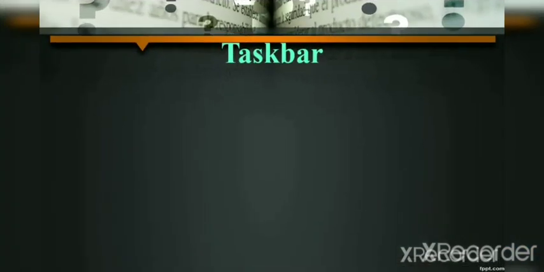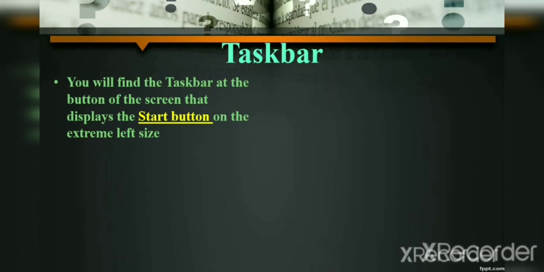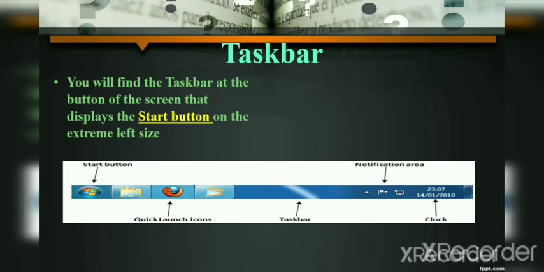Now let's learn about taskbar. You will find the taskbar at the bottom of the screen that displays the start button on the extreme left hand side. Mostly if you want to open any software, you have to click on start button, and everyone is aware of start button. Yes, you can see here the circle button. It is known as start button on the left hand side.